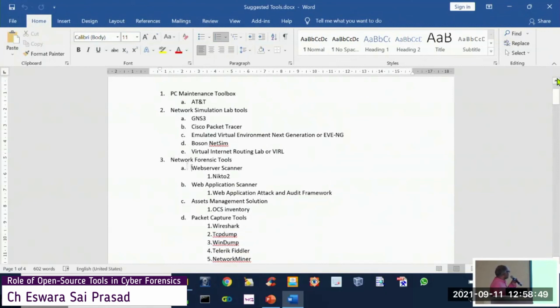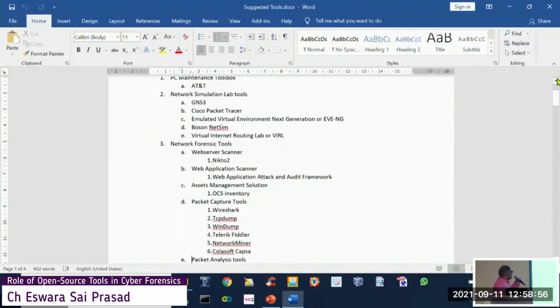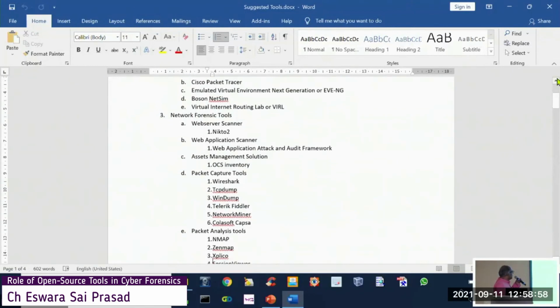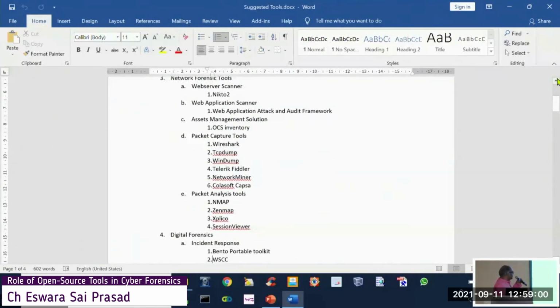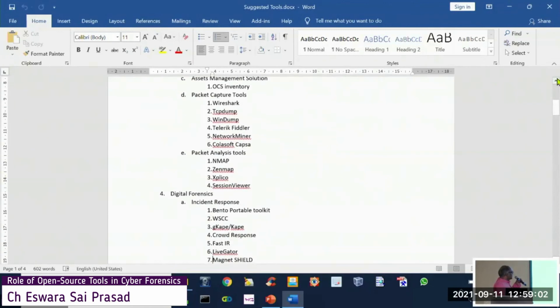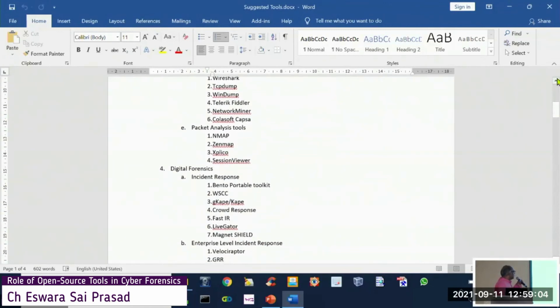Of course, the list is not complete. I'm just making them out. Packet capture tools, asset management solutions, web application scanners, packet analysis tools, digital forensics incident response. Bento is one free tool. It is a combination of approximately 200 other tools.